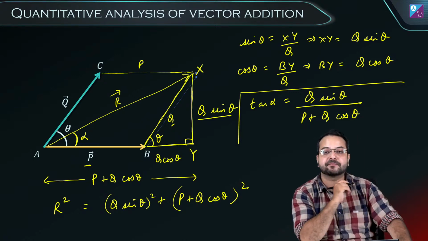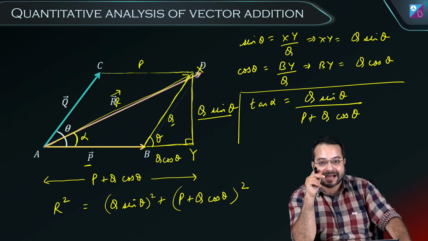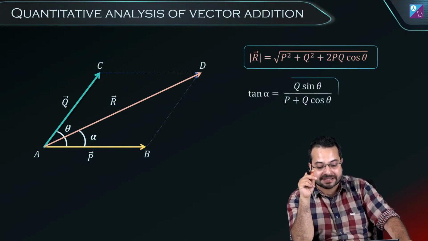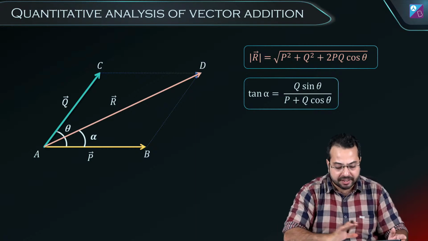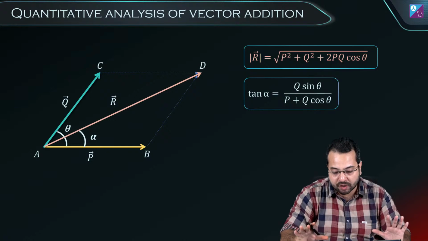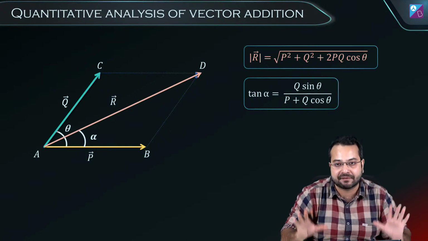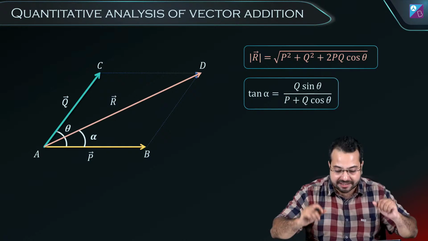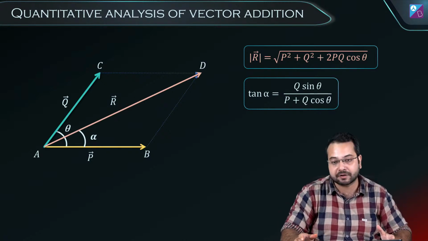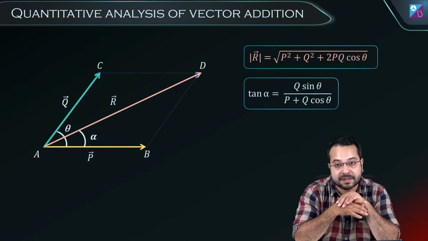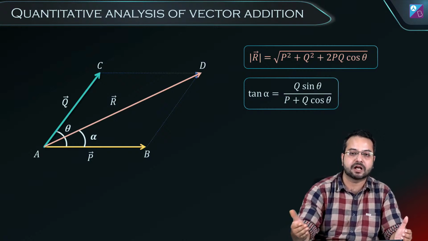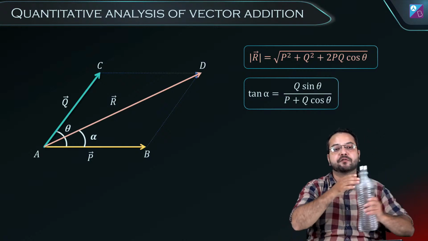Is this clear, everyone? Now this is known as the analytical method of vector addition, and let me summarize it like this. It is going to be used again and again and again. So make sure that you understand this very well. Take some time to absorb this. If you have any confusion, you can ask me right away. Don't hesitate to ask me. Otherwise, if this is clear, we are going to move forward.